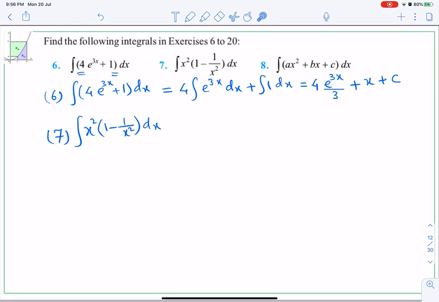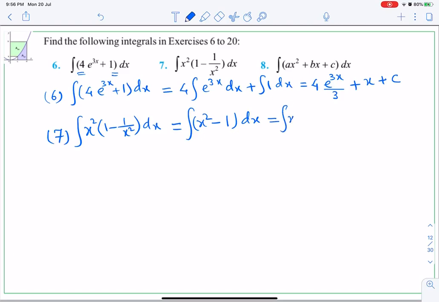But here remember that these are both the same type of function, therefore we have to open the bracket. So after expansion, after multiplying it inside, I get x square minus x square into 1 upon x square, which is 1, dx, and its integration will be x.